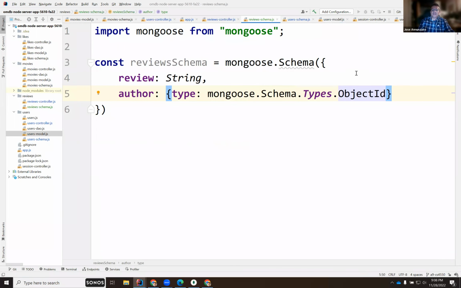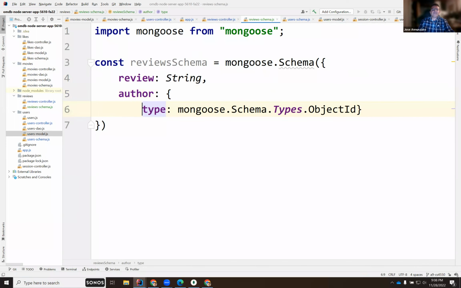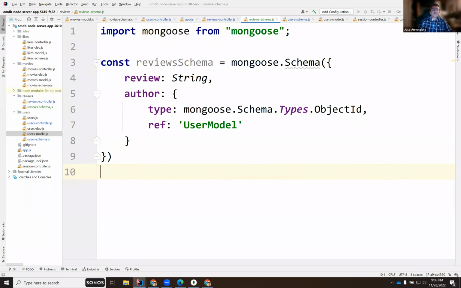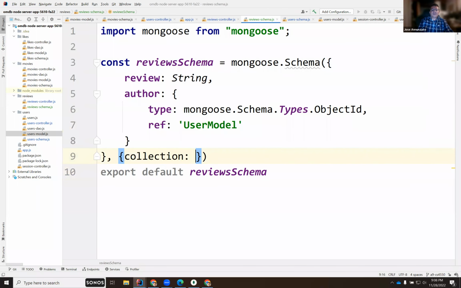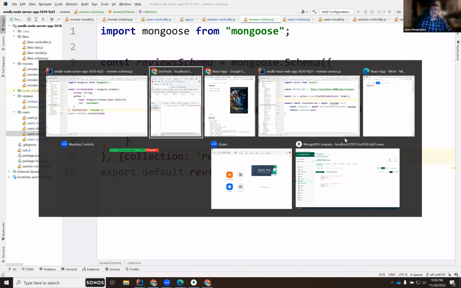So here we're going to say that's a type, and the ref, it's referencing the userModel. Okay. All right. So we're going to export default reviewSchema. Oh, we need to tell also the collection, right? The collection is reviews.